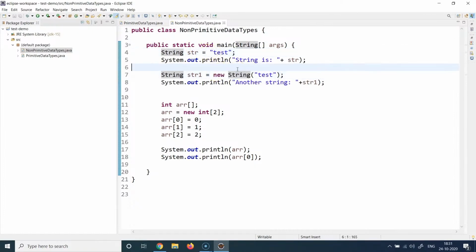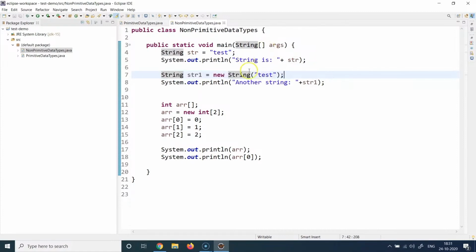So what is the difference? The difference is that in this first case, string is going to reuse the same object multiple times. But in this case, every time you call this, it is going to create a new object. Again, what is an object? For now, you can think of it as a memory block. We'll cover objects in detail.